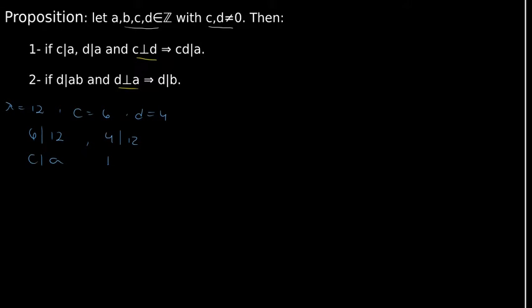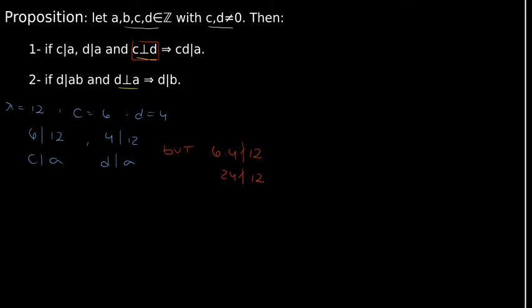This is d divides a. But 6 times 4 does not divide 12. 6 times 4 is 24, and 24 does not divide 12. So that makes this hypothesis very important.